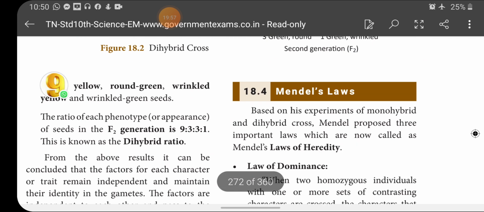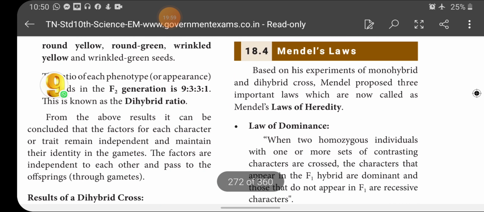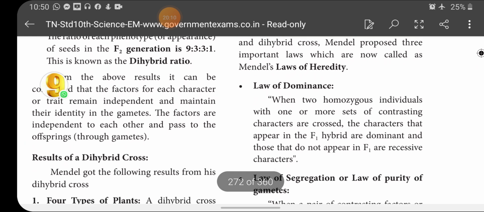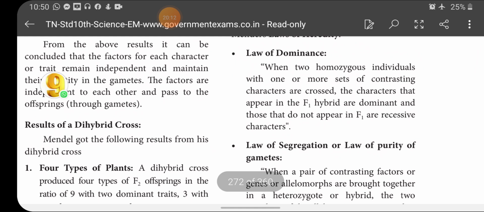Next, Mendel's laws. Based on his experiments of monohybrid and dihybrid crosses, Mendel proposed 3 important laws which are now called Mendel's laws of heredity. Law of dominance, this is related with the monohybrid cross. When 2 homozygous individuals with 1 or more sets of contrasting characters are crossed, the character that appears in the F1 hybrid is dominant and those that do not appear in the F1 are recessive characters.